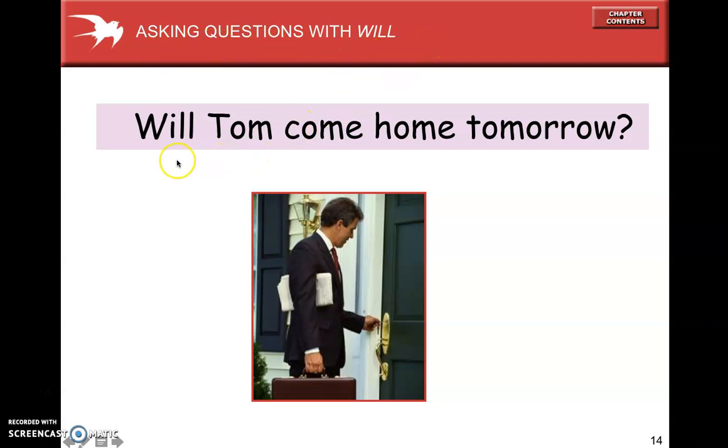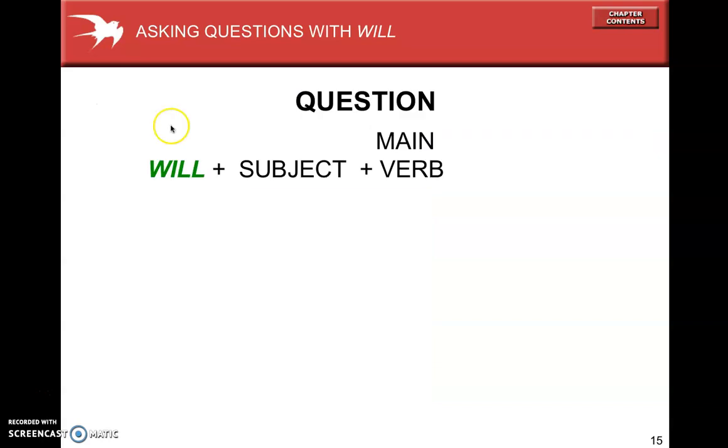So for example, will Tom come home tomorrow? So notice for the question we move will to the beginning to make a yes or no question. The sentence would be, Tom will come home tomorrow. For the question, we move will to the beginning. Will Tom come home tomorrow? Okay, so for the question, we put will before the subject, then the main verb.